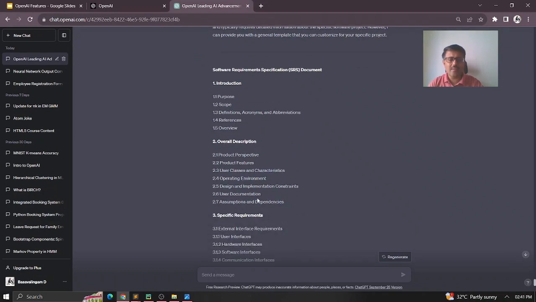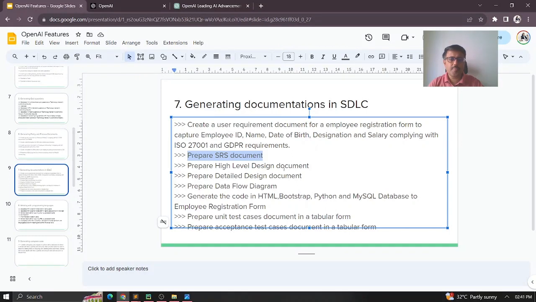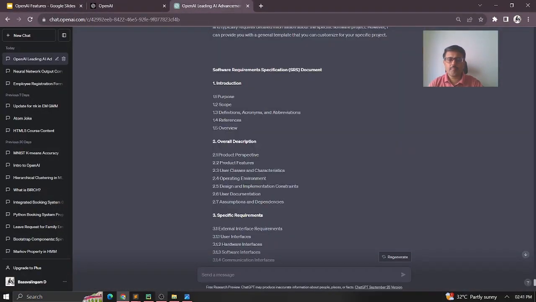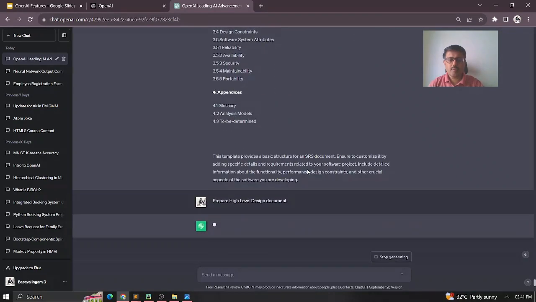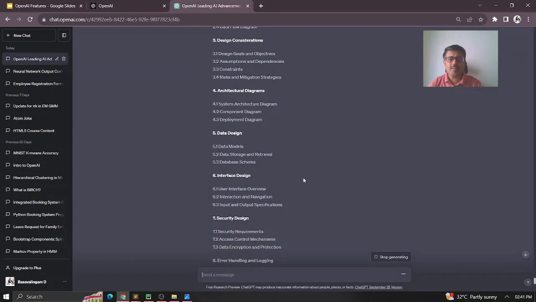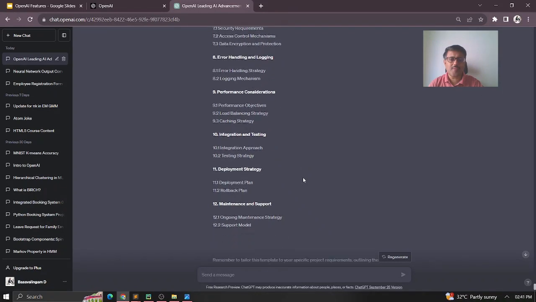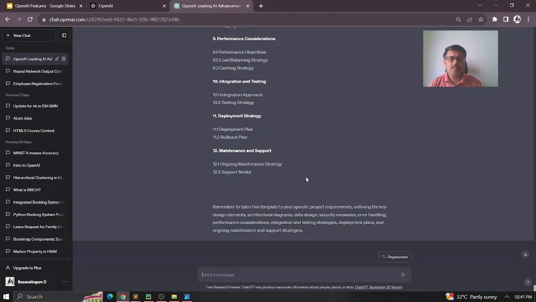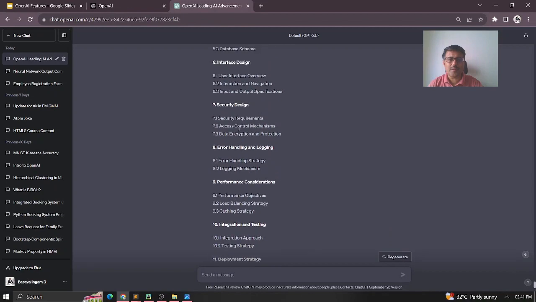Next I'm asking it to prepare a high-level design document. Here you can see what the high-level design document has to contain, and all the things it gives you. This is the basic content. It gives a template and outline so that you can elaborate and keep writing from it.